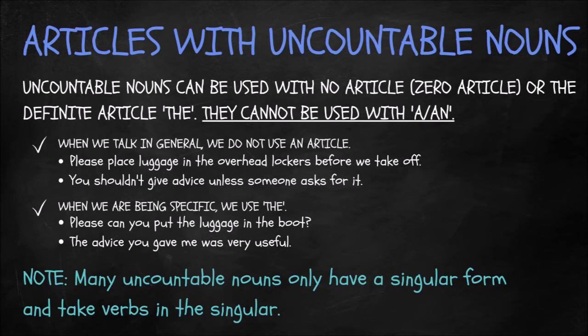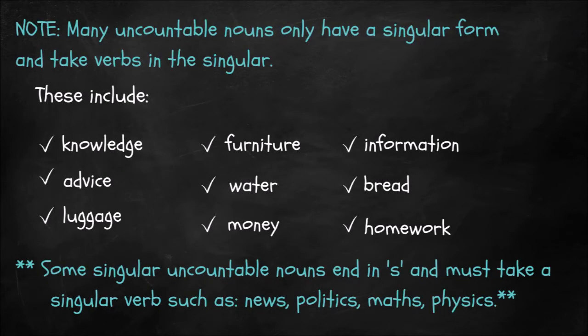All right. And just one last note on this slide is that many uncountable nouns only have a singular form and take verbs in the singular. So is, has, etc. Some common examples of uncountable nouns include knowledge, advice, luggage, furniture, water, money, information, bread, and homework. And some singular uncountable nouns, confusingly,